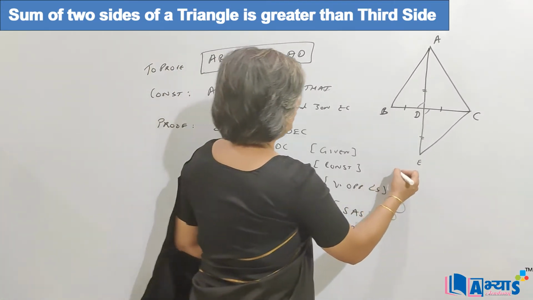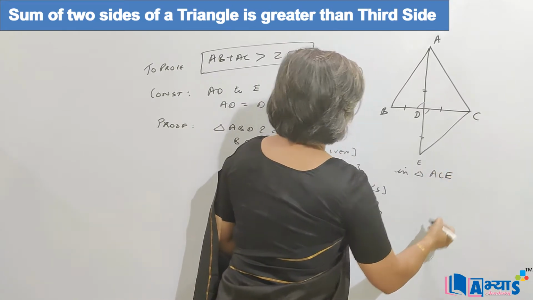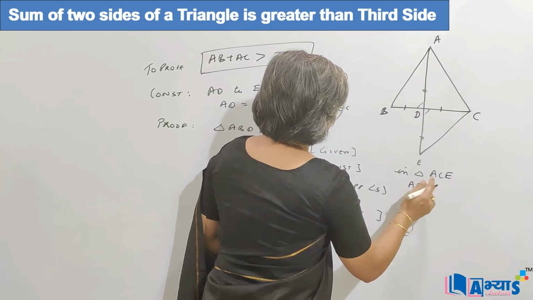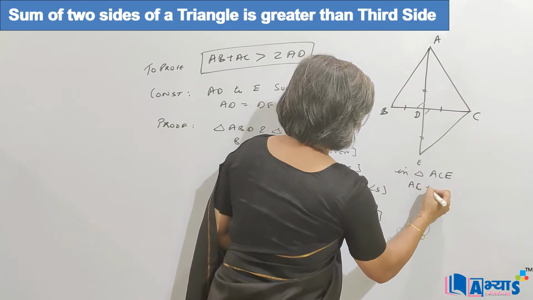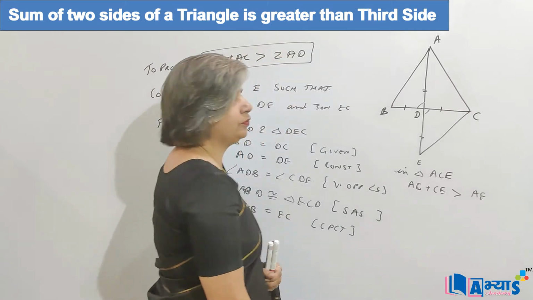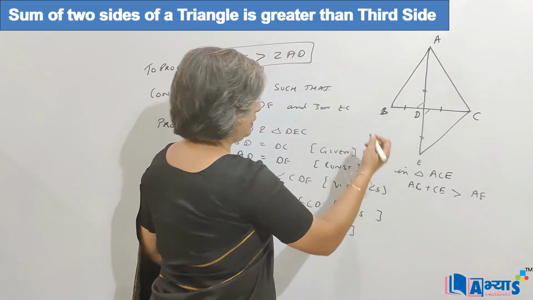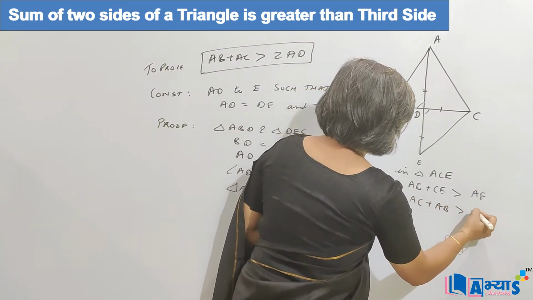Now in triangle ACE, we can say that AC plus CE is greater than AE, because the sum of two sides is greater than the third side. We know that CE is equal to AB, so we can say that AC plus AB is greater than AE.